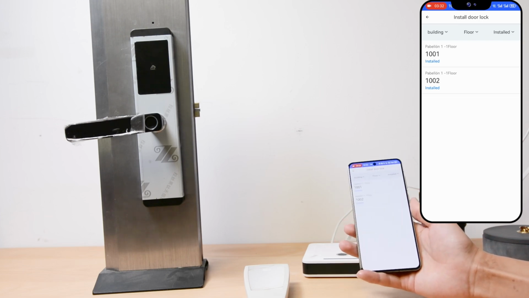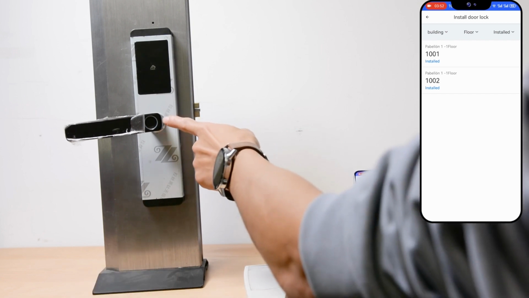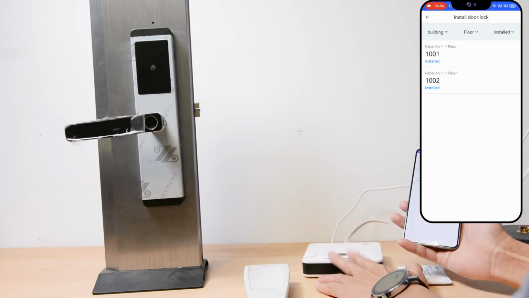If you are using an RFID or password lock, the setup is already done for now. And if you have a gateway device, we will show you in another video how to set it up with the gateway. Actually, this device is a fingerprint unit. It must link to the big gateway to enable issuing fingerprints on the encoder.